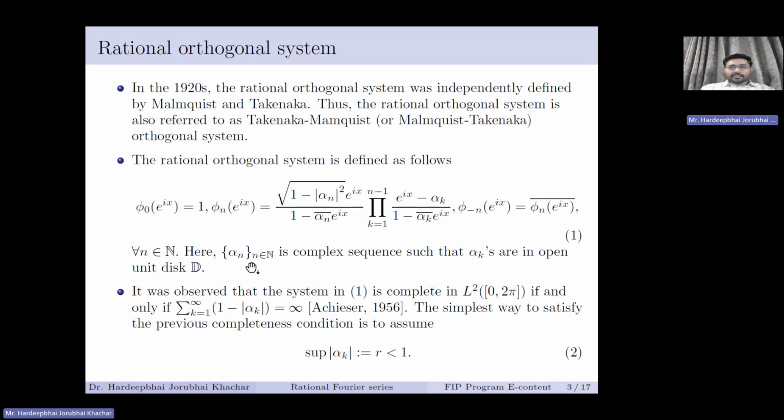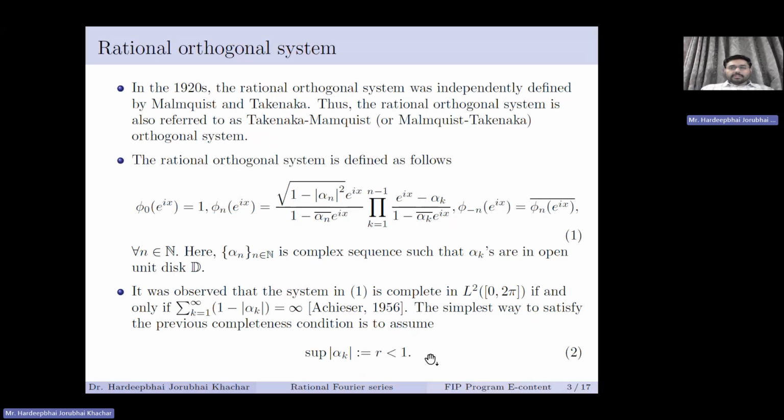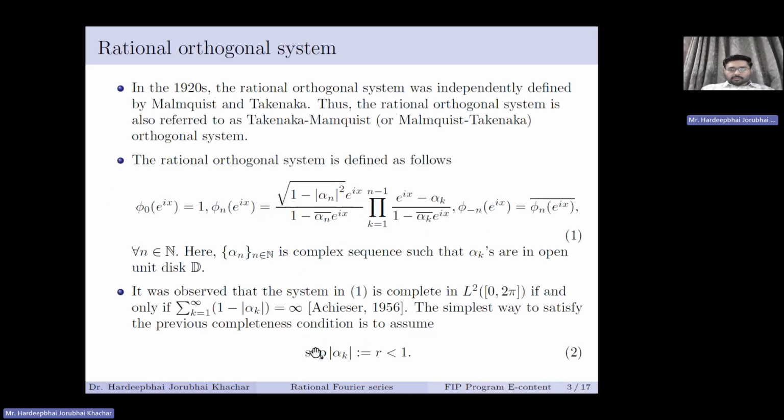Here again, the alpha n's form a complex sequence, with alpha k in the open unit disk D. And it was observed that this system is complete in L2 if and only if the series sum of 1 minus mod alpha k is divergent, and it was proved by Eichner. The simplest way to satisfy this condition is to assume that the supremum of mod alpha k is less than 1. So in the sequel, we'll assume condition 2 holds, that is, the supremum is less than 1.